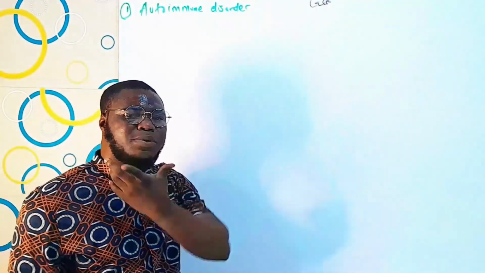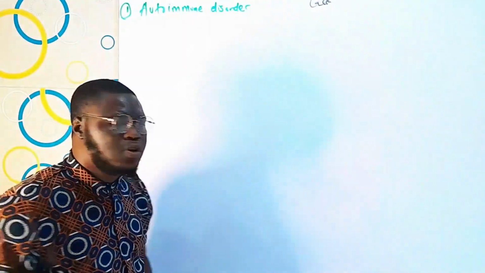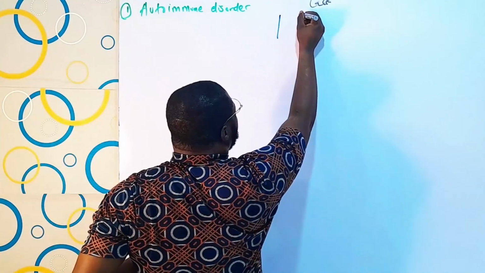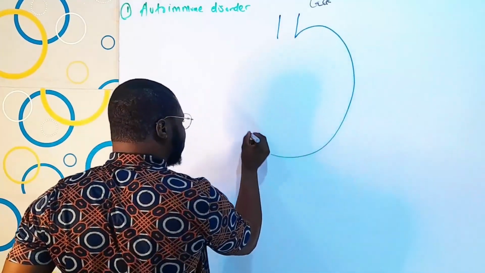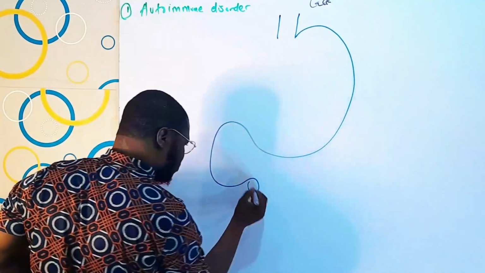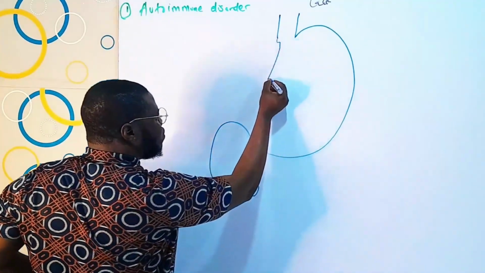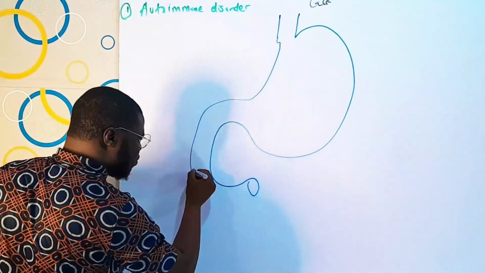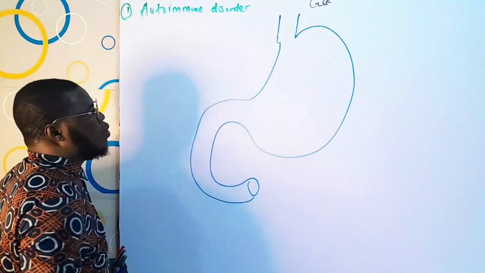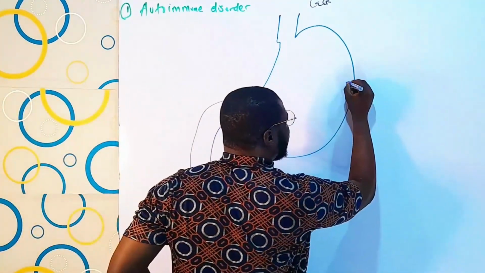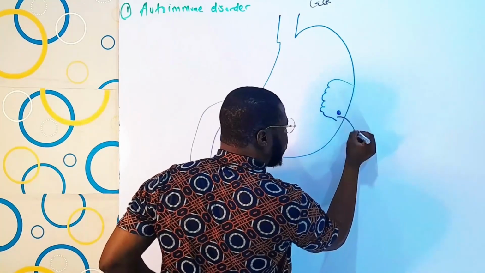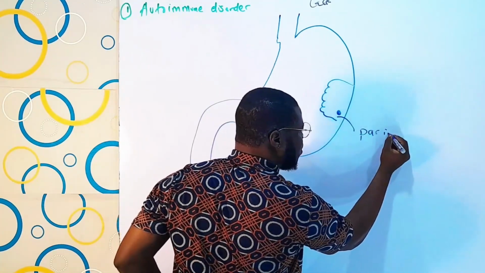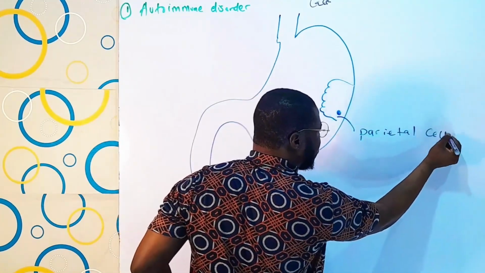Let's talk about the absorption of vitamin B12. Now, the point is, right from the stomach, we have a cell in the stomach, and this cell is called the parietal cell.